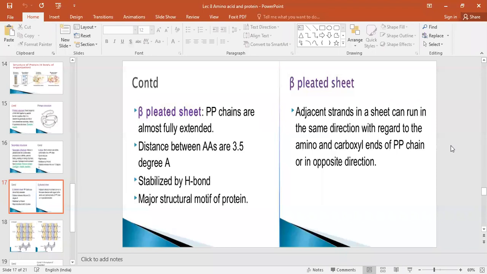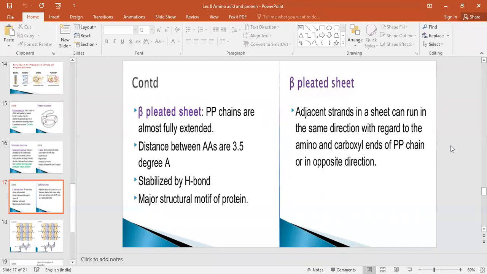What is beta pleated sheet? In its name only, sheet. Sheet means what? Just imagine one paper. Okay, any paper. If you take any paper in your hand, and you're going to pleat that paper, okay, and then whatever structure you see, the same structure you are going to see in this beta pleated sheet.